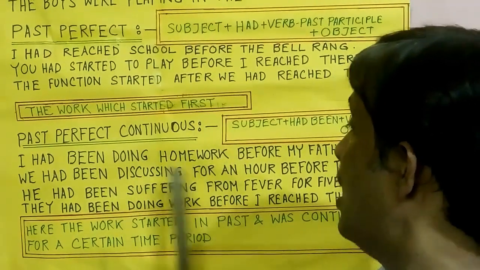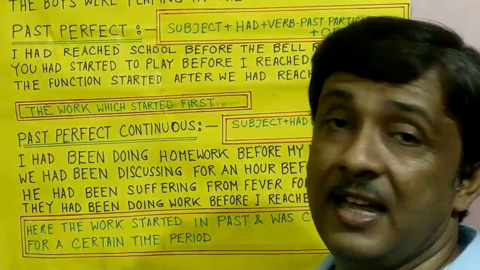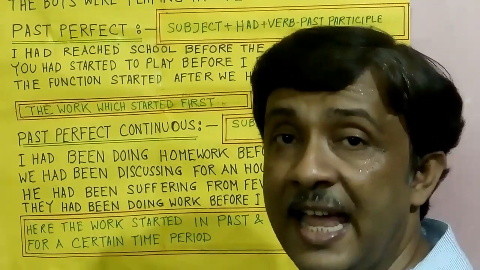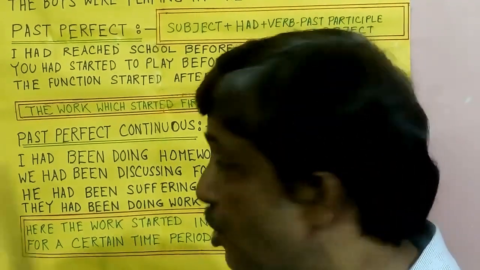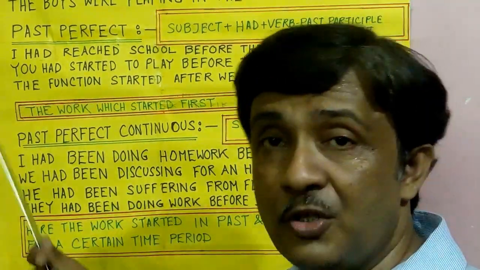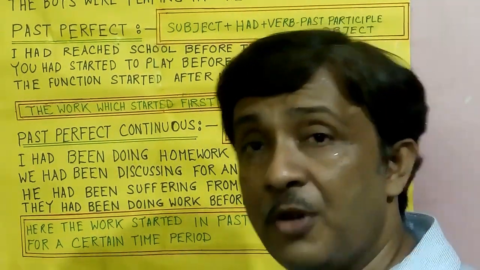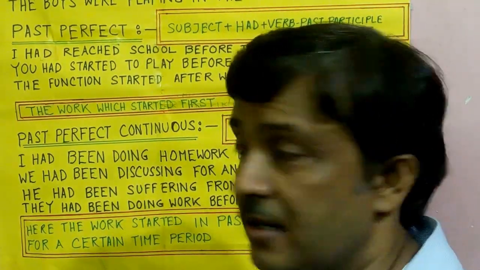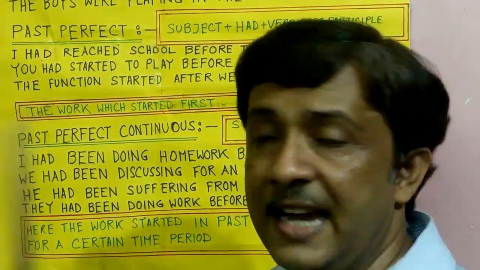Here the activity of doing homework went on for some time. During which time? Before my father came. So in past perfect continuous tense, between the two past activities, one activity was taking some time to complete before the other activity started. In past perfect, what was done? Between two activities, one activity was completed earlier. That was past perfect. But what is past perfect continuous? Between two past activities, one activity was completed, but it took some time to complete. That activity took some time before the start of the other activity. That is the past perfect continuous tense.